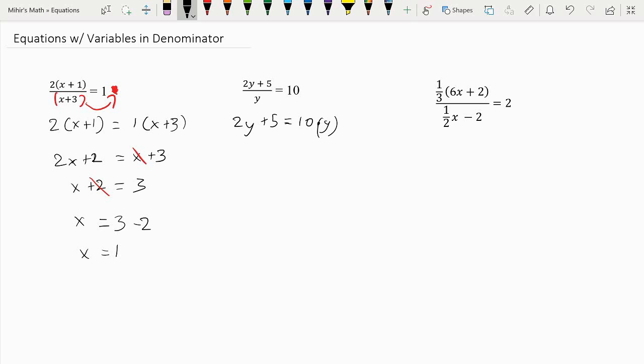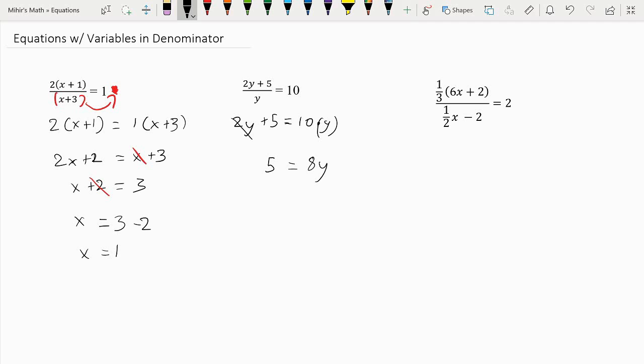So if we take this 2y and put it on this side, so we subtract 2y from both sides, this becomes 5 is equal to 8y. Normally I keep my variables on the left, but I put it on the right this time because I wanted to keep my answers positive.